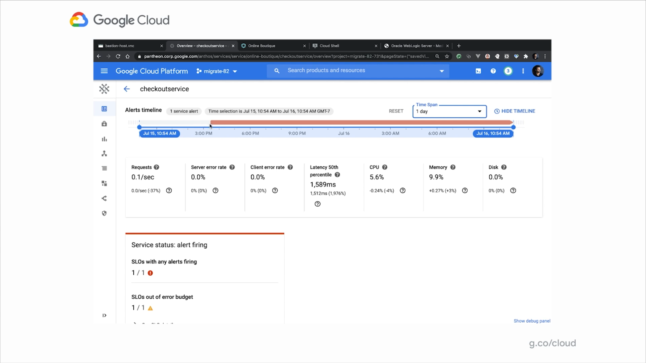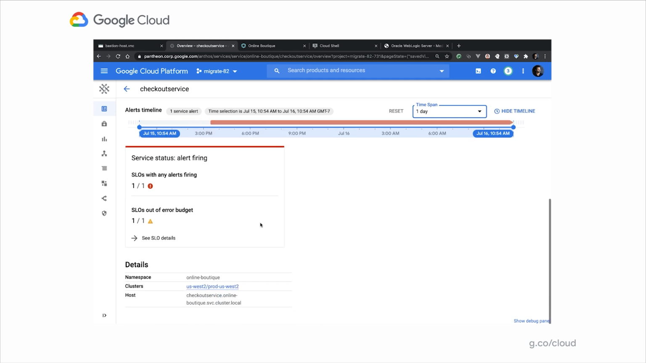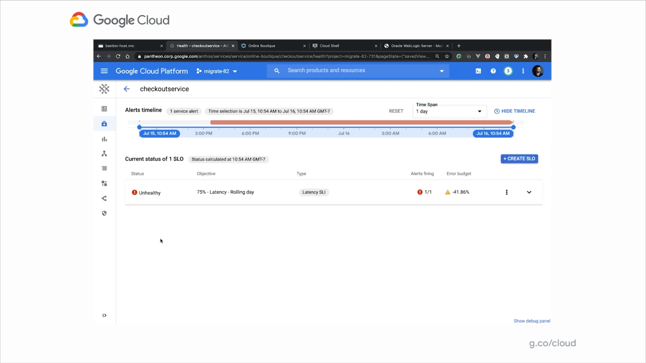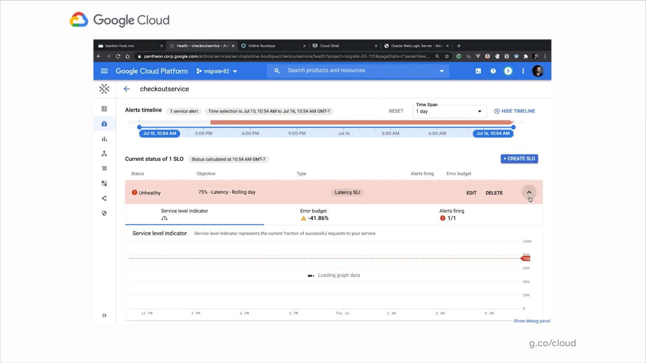This is when it started becoming unhealthy. And what does that mean, that it was unhealthy? Well, we've created some service level objectives for this particular service. So here's the SLO. If I go into the SLO details page, I've created a single SLO. It's a latency-based SLO. You can create one or more SLOs per service.